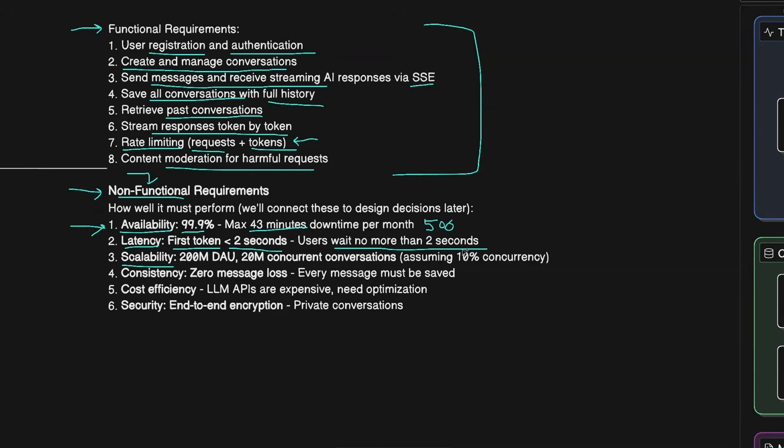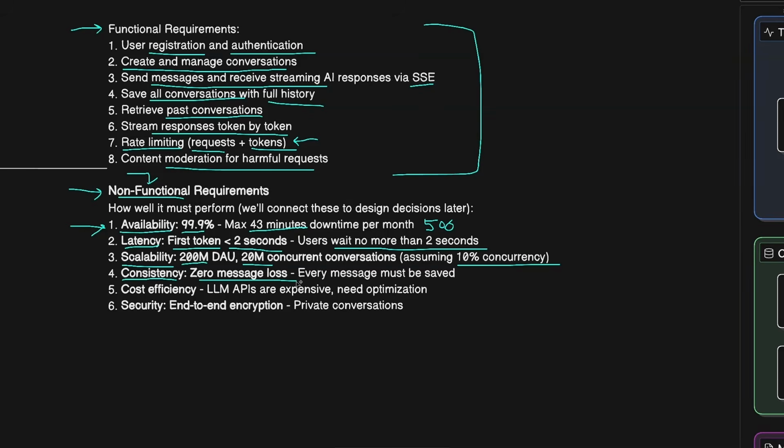We will have 800 million weekly active users, or we can roughly make it 200 million daily active users. And assuming we will have 10% concurrency for the peak times, we can expect to have 20 million concurrent conversations for the period. Another non-functional requirement is consistency, which is, are we allowed to lose any data like the messages? And of course, in this case, we need to have zero message loss.